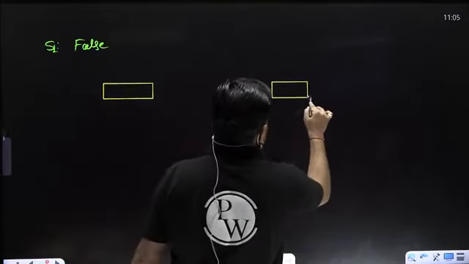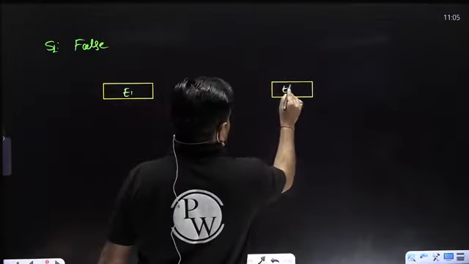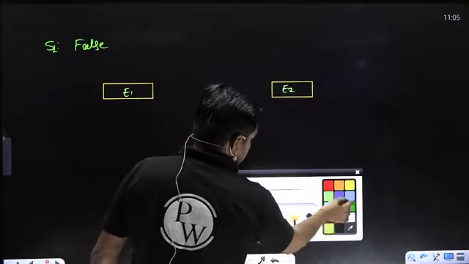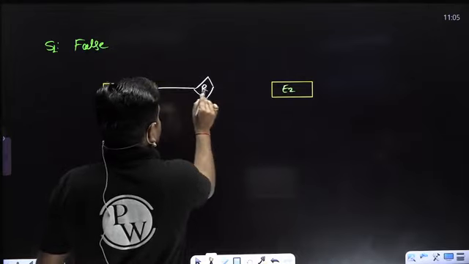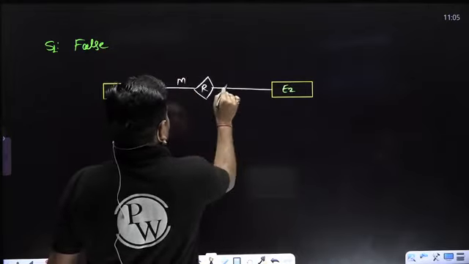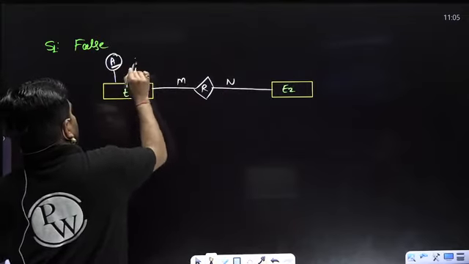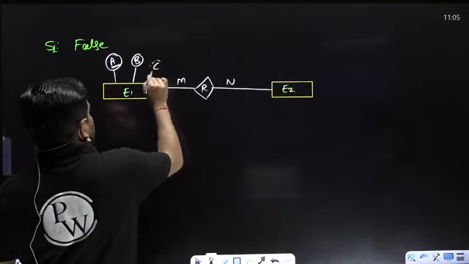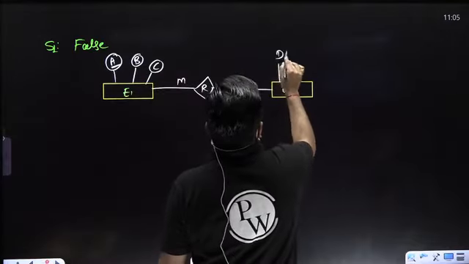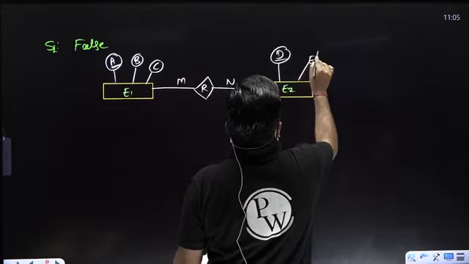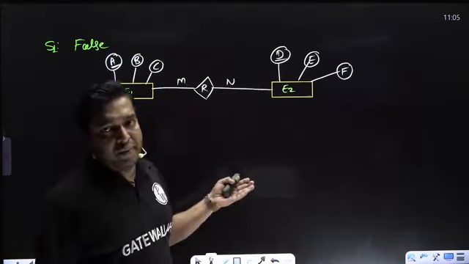Let's suppose I am taking two entity sets, E1 and E2, and here there is a many-to-many relationship. E1 has the attributes A, B and C, and E2 has the attributes D, E and F. And whenever you try to convert this into RDBMS, what happens?